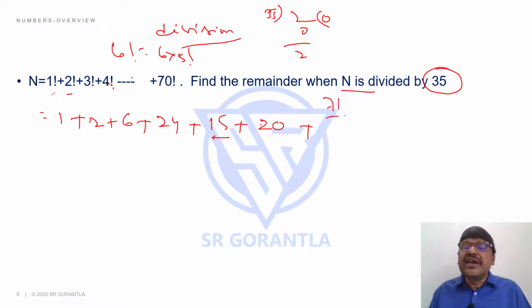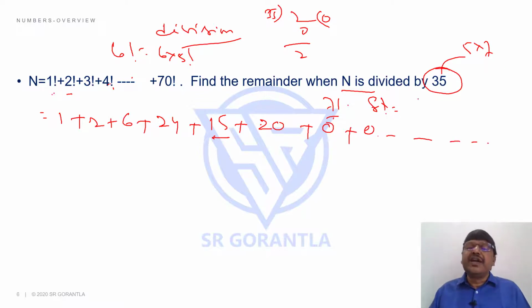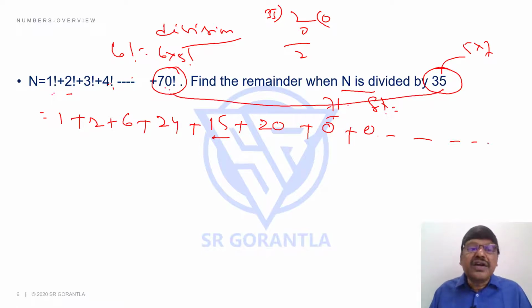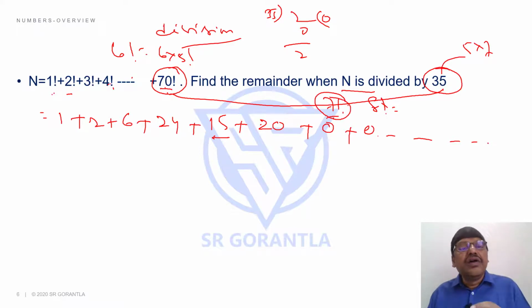7 factorial is exactly divisible by 35 because 7 factorial has 7 and 5 in it. 7 factorial means 1 to 7, and 1 to 7 means you have 7 and 5, so it is divisible. Remainder is 0. 8 factorial also. If I write 1 to 8, don't you have 5 and 7, because 35 consists of 5 and 7? Yes, every number from now on is divisible by 35, students. The 70 is given just to mislead you, to make you try to establish a relation between 70 and 35. From 7 factorial onwards, whether you have up to 70 factorial or 100 factorial, my answer will be the same, because every number thereafter will be divisible by 35.